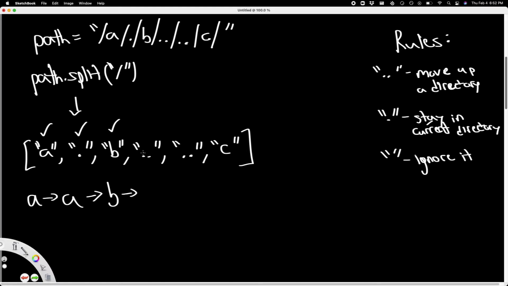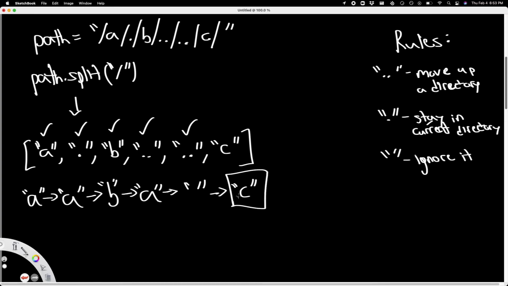So since we're at the 2 dots and we want to move up a directory, we go from B to A. Then we see another 2 dots, move up another directory. We go from A to nothing. Let me just write these strings so that nothing is unclear. To nothing. And then we're at C, which is an actual directory. So we move from nothing to C. And then we finish here.